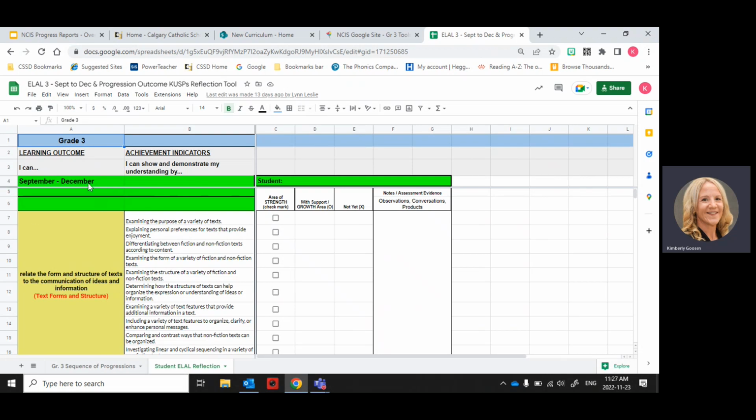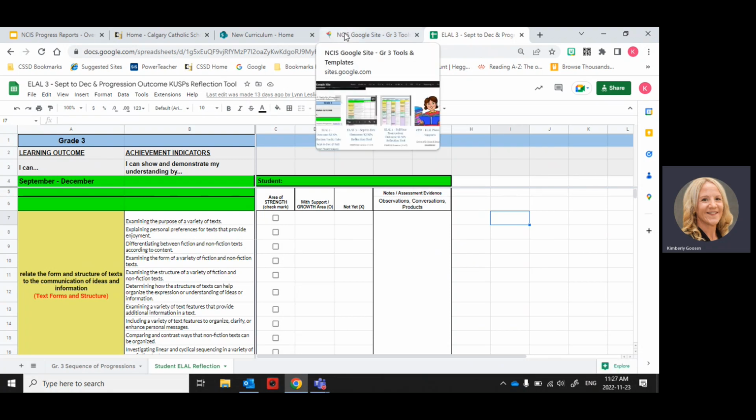December. A reminder, this is if you are using our scope and sequence that we gave at the beginning of this year. Now, what you could do is you could have tabs where you have each sheet and you make a copy of this and then you put your students and you create a bunch of tabs for every student, or you could copy these and then paste and make it go along this way and have each student. So that is your reflection tool.